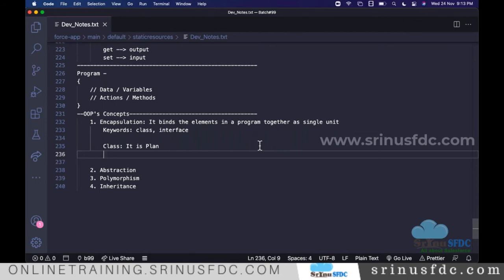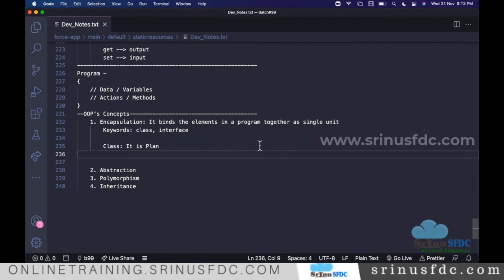Based on the requirements, we plan, right? The engineers will write or draw the plan, and by seeing that, the building will be constructed. In the same way, when you write the class, we are planning to do something. What you want to plan is all based on the requirement.